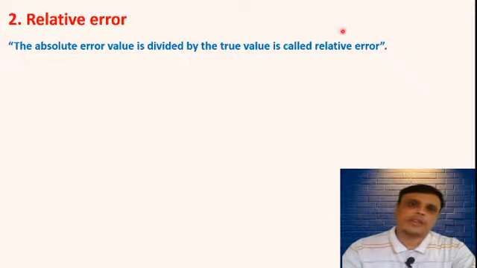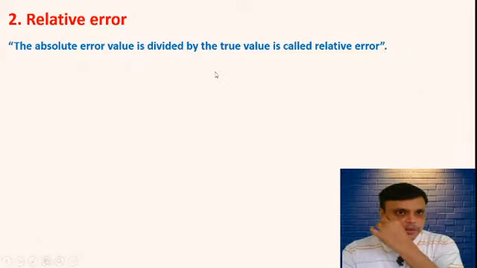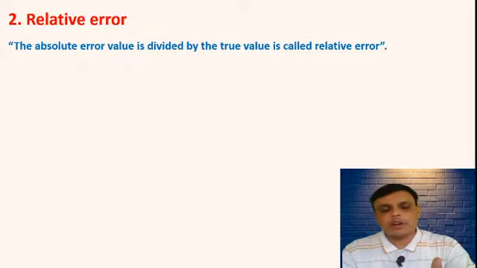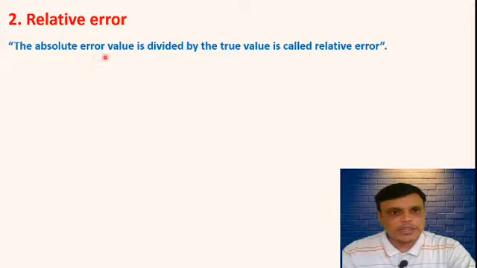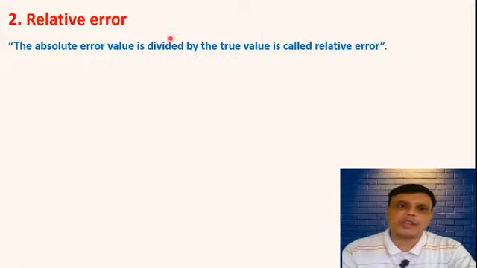You have to divide the value of absolute error by the true value. This is the definition.